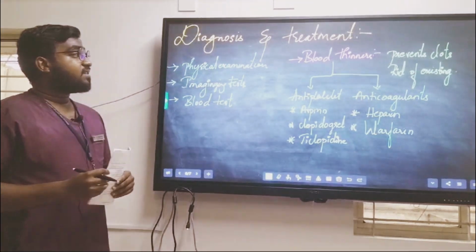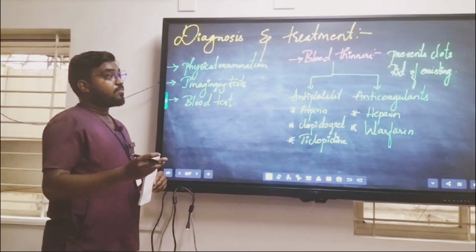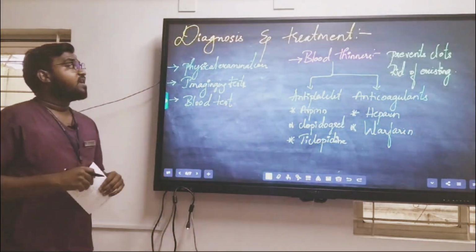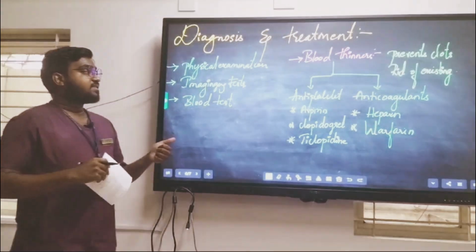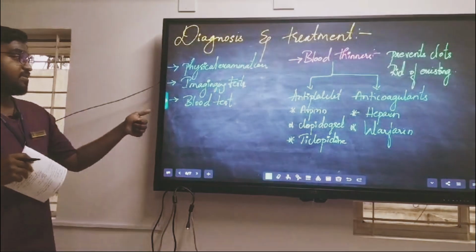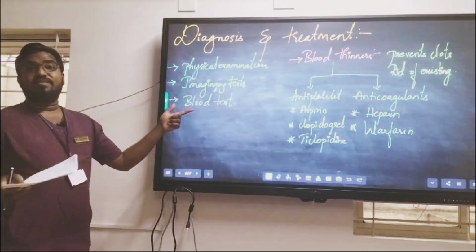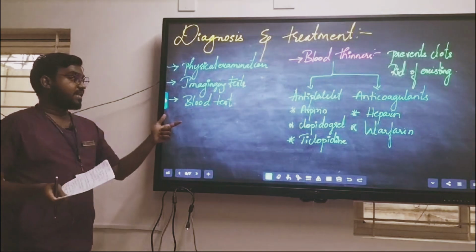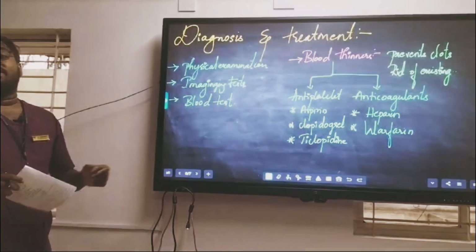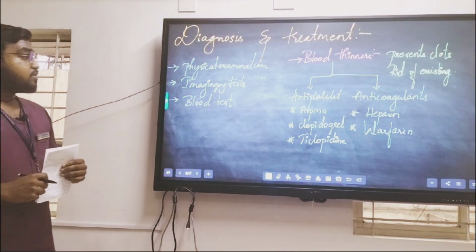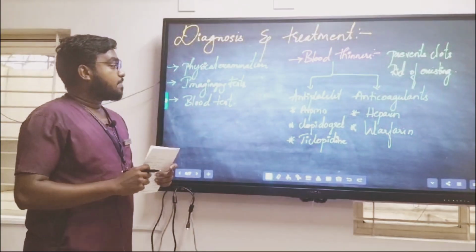The treatments are as follows. The first thing is blood thinners, which prevent clot formation and also get rid of the existing clot. In blood thinners, we have antiplatelets and anticoagulants. Antiplatelets: aspirin, for example 75 to 150 mg once daily, clopidogrel 75 mg once daily, and ticlopidine. And in anticoagulants, heparin and warfarin.